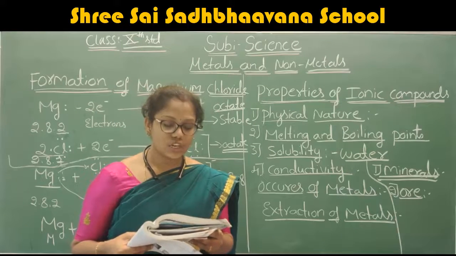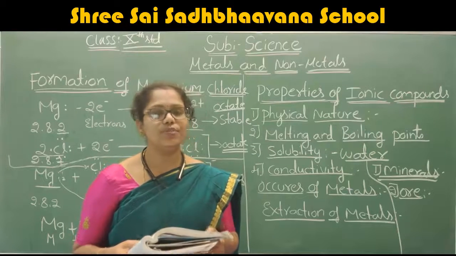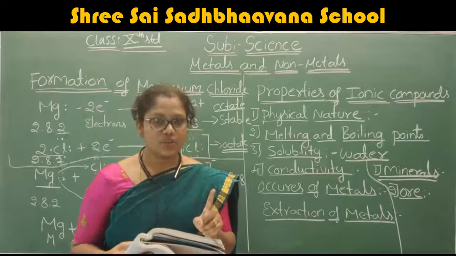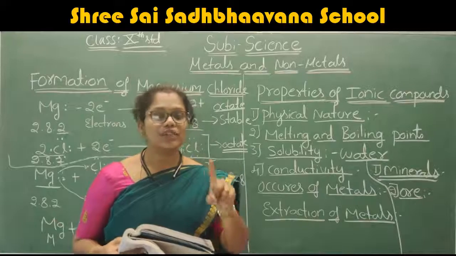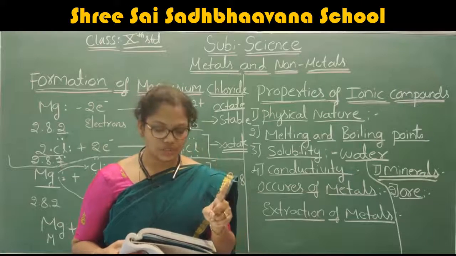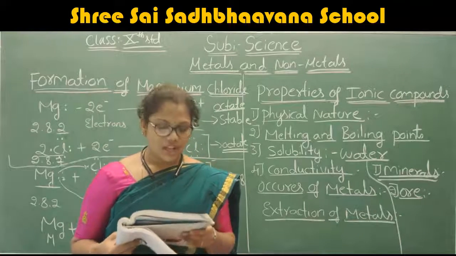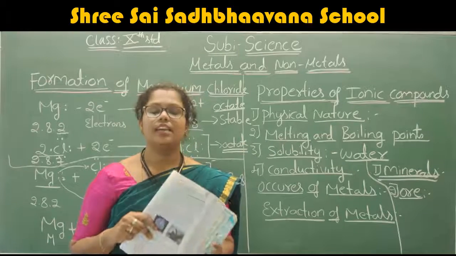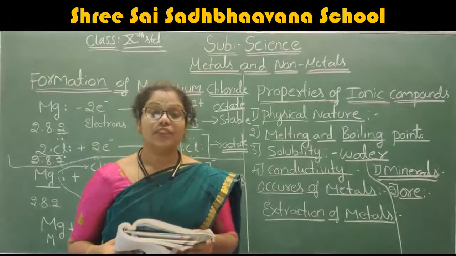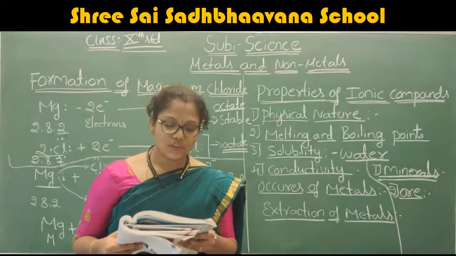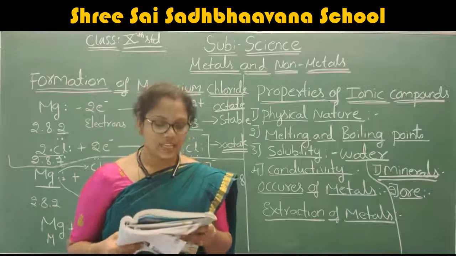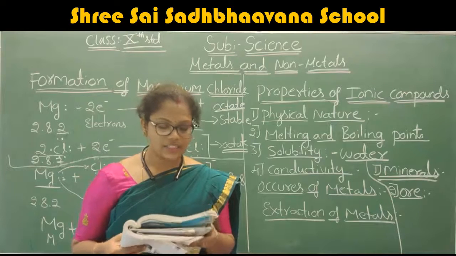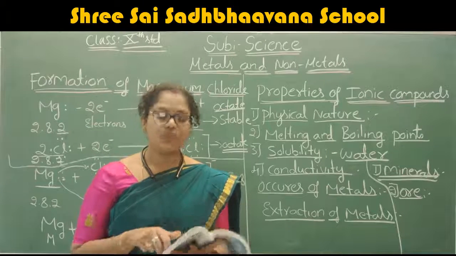The second step is conversion of the concentrated ore into metals. After that, refining of the impure metal. These are the three important steps. The first step is concentration of the ore, the second is conversion of the concentrated ore into the metal, and the third is refining of the impure metal.